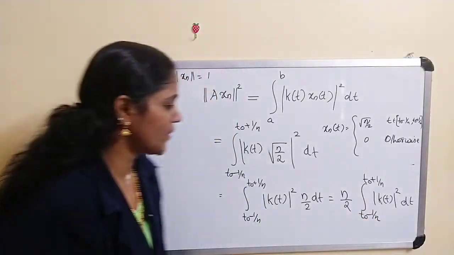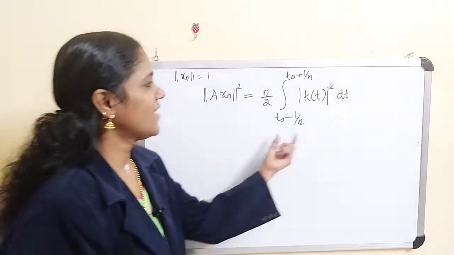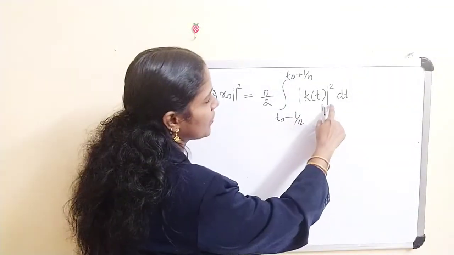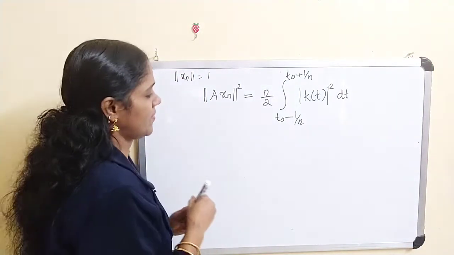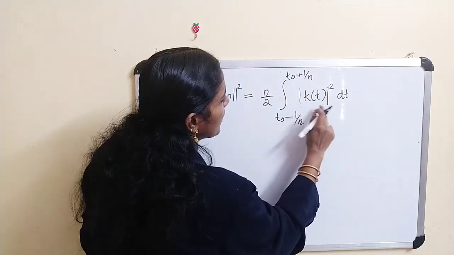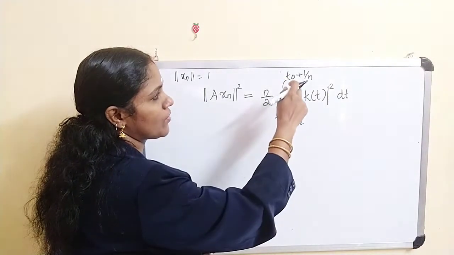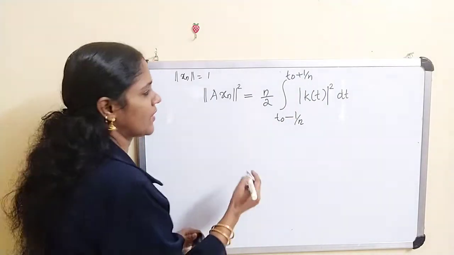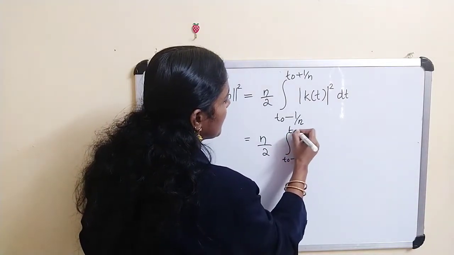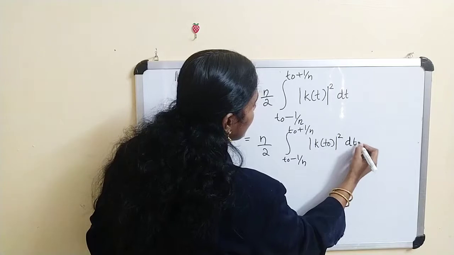So using continuity, this integral converges to |k(t_0)|² times the integral from t_0 minus 1 by n to t_0 plus 1 by n of dt.